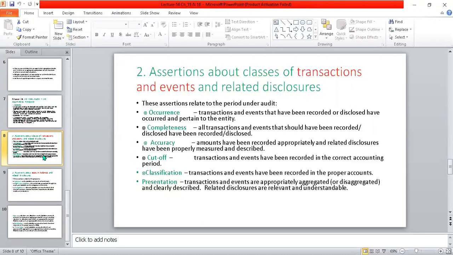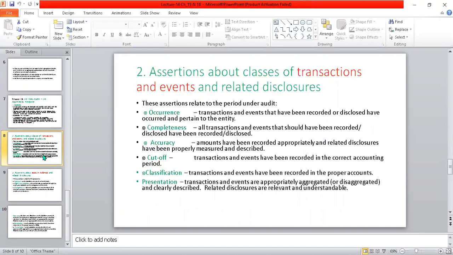Completeness: all the transactions are completed or not. All transactions and events that should have been recorded and disclosed have been recorded and disclosed. Yes, if the transaction has an invoice and this invoice is recorded and kept according to the accounting system, so there is completeness of the assertion.